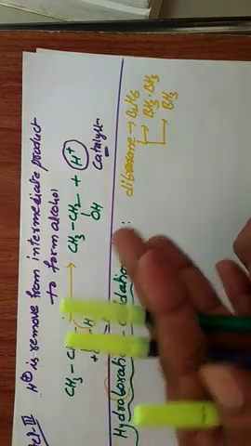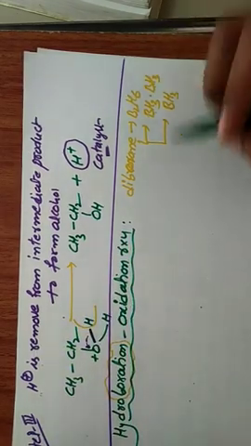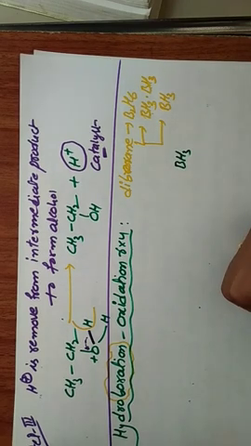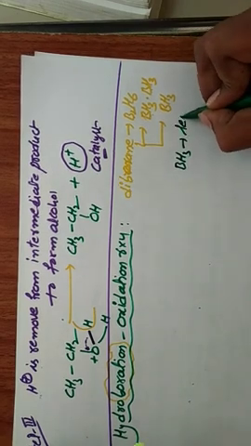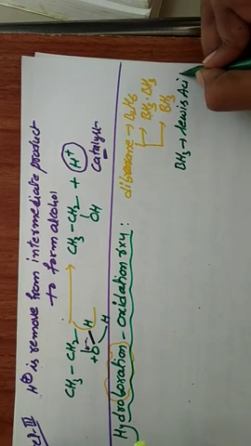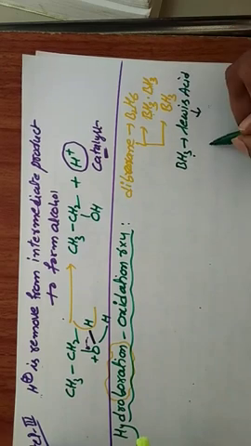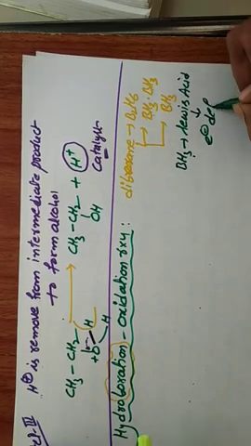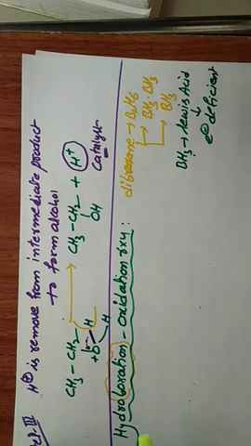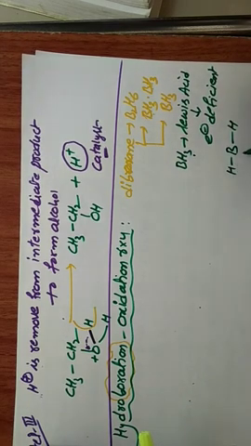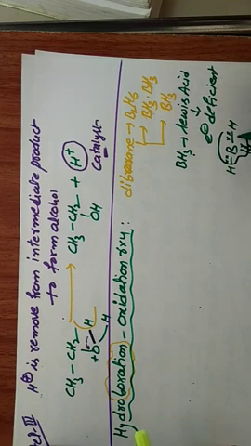Because, listen here, one basic point is there. BH3 acts as a Lewis acid. Lewis acid means electron deficient. How is it possible? In boron and hydrogen, in total how many electrons are there? At boron, only 6 electrons. Yes or no?